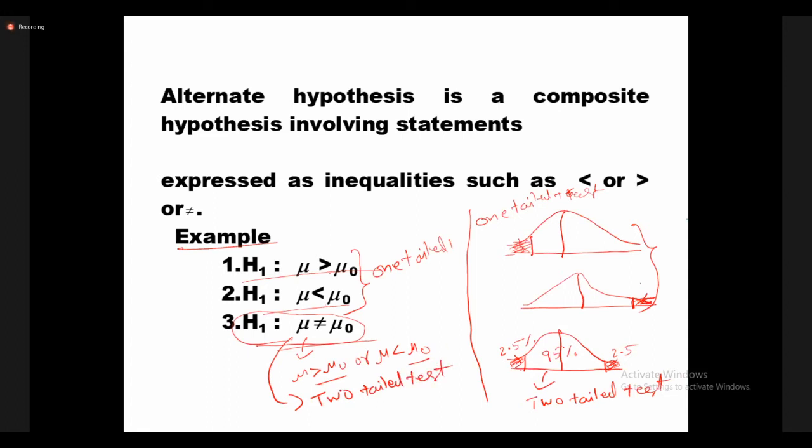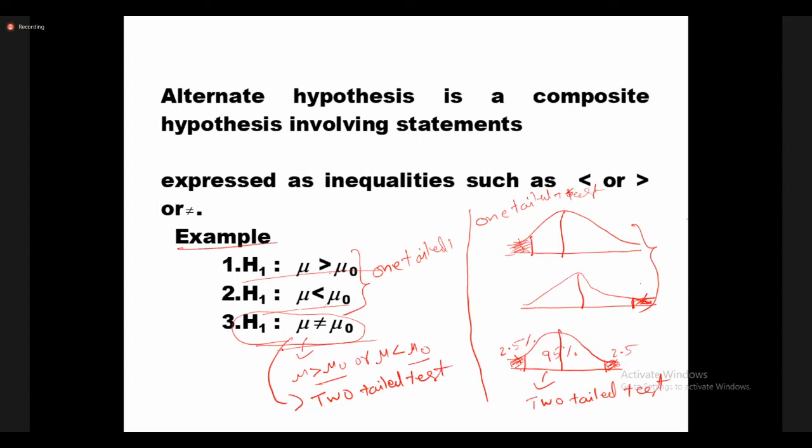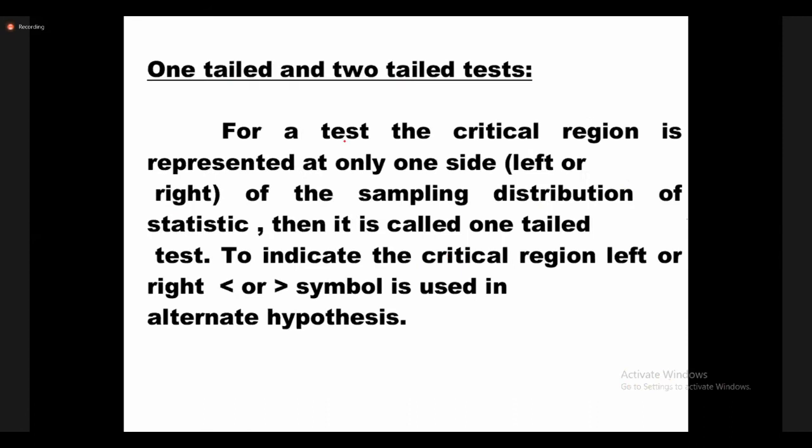See the notations. Depending on the alternative hypothesis, you can decide whether the test is a one-tail test or a two-tail test. If the alternative hypothesis is either greater than or less than type, the test is a one-tail test. If the alternative hypothesis is not equals type, the test is a two-tail test.